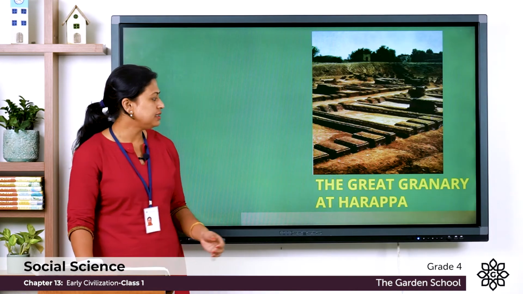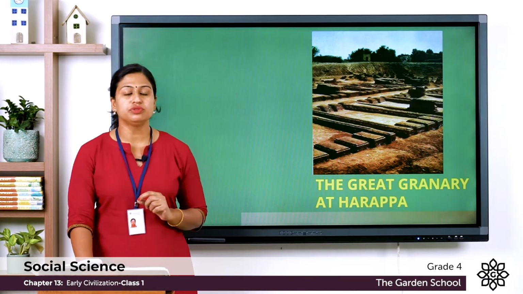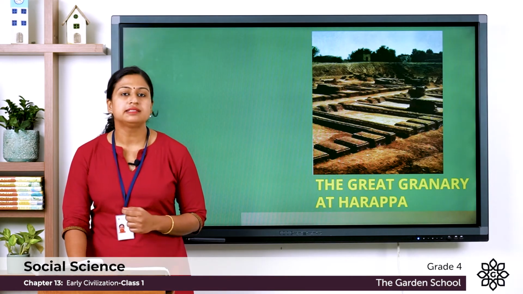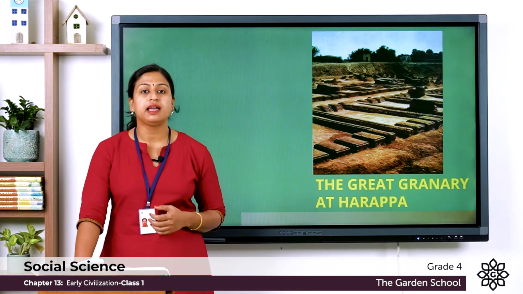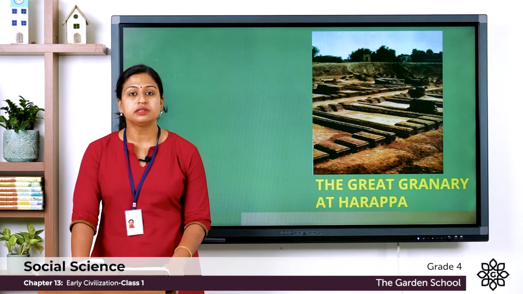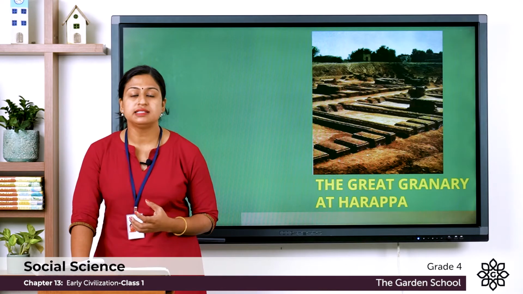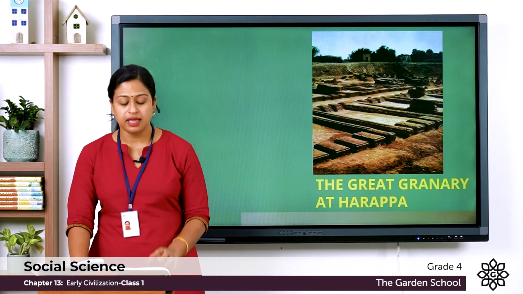Next one, you can see the great granary at Harappa. So this was used to store grains. And the people of Indus Valley civilization were good farmers and they cultivated crops like wheat, barley, vegetables, and they were also good artisans and craftsmen. So who are these artisans and craftsmen? These are people who make things by their own hands.